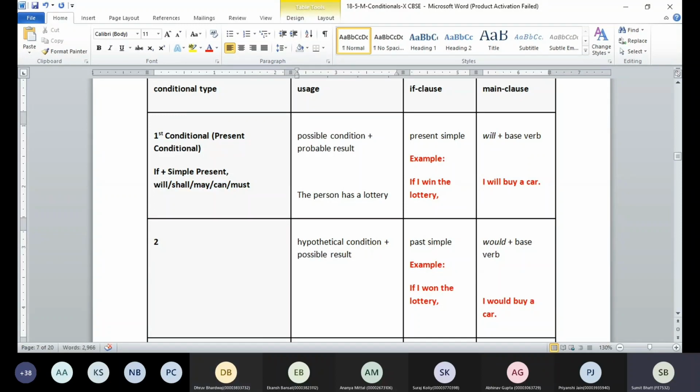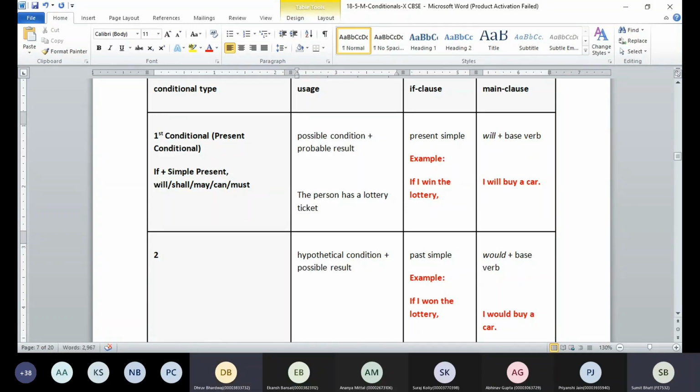Then he says something to his friend Dhruv: Dhruv, if I win the lottery, that means the lottery ticket he's holding, I will gift you a car.